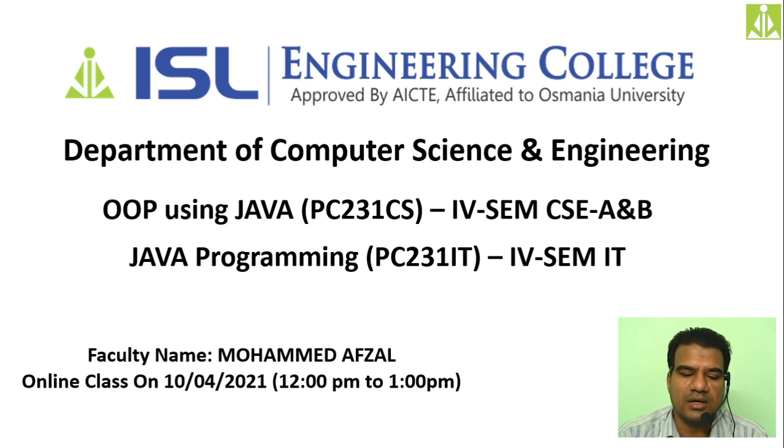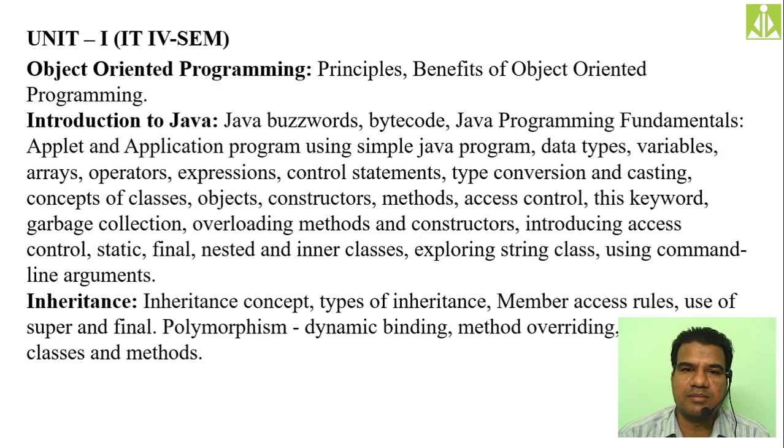Believe me. Okay, so quickly, this is your fourth semester IT syllabus, and I have taken the first unit. Here we have the object oriented programming principles, then the benefits associated with it, then we need to know the Java buzzwords, bytecode, the fundamentals in Java programming, then applets and application program development using Java, data types, variables, all the programming constructs like data types, variables, arrays, operators, expressions, control statements, type conversion, type casting.